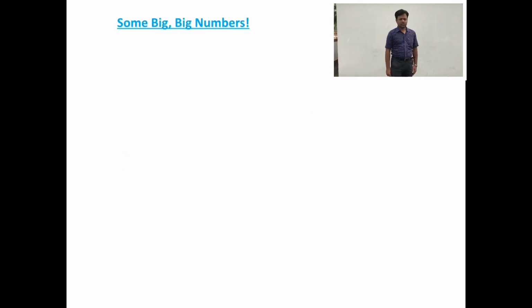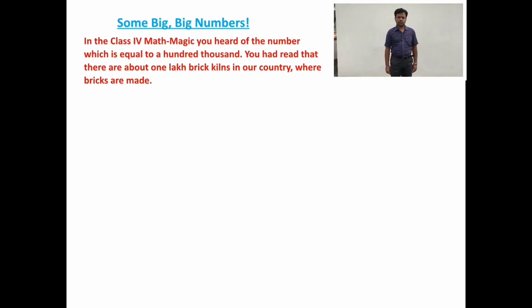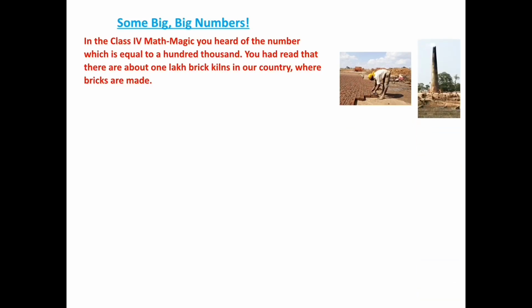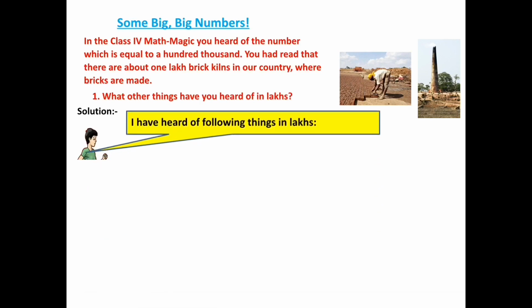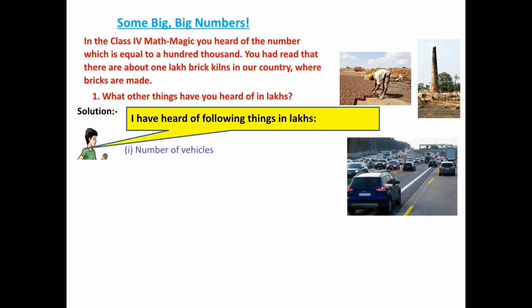Some big numbers. In the class 4 Math Magic, you heard of the number which is equal to 100,000. You had read that there are about 1 lakh brick kilns in our country where bricks are made. What other things have you heard of in lakhs? I have heard of the following things in lakhs: number of vehicles, number of workers in an industrial township, cost of car, population of towns.